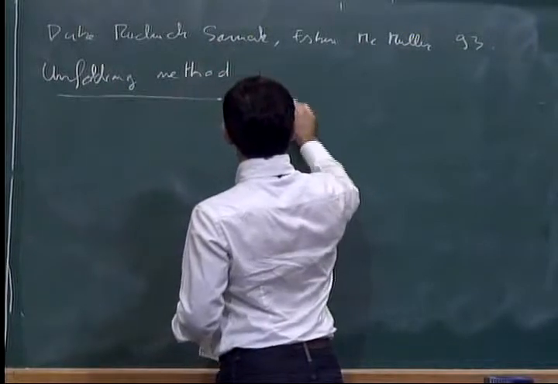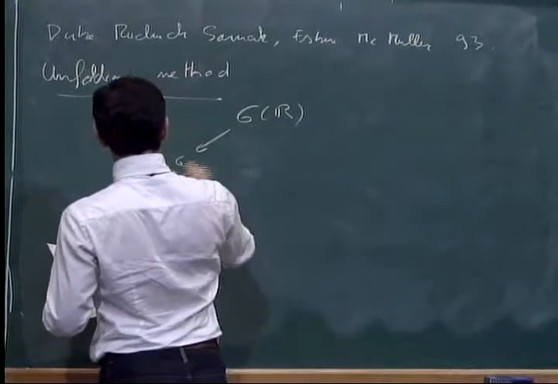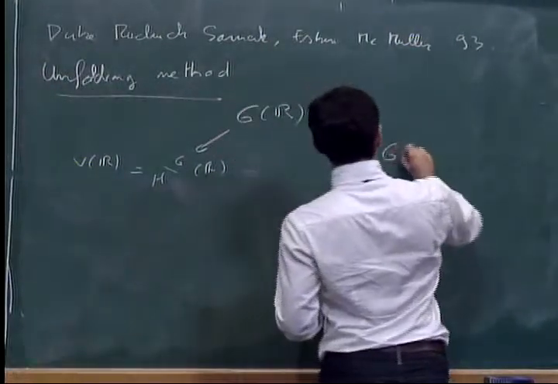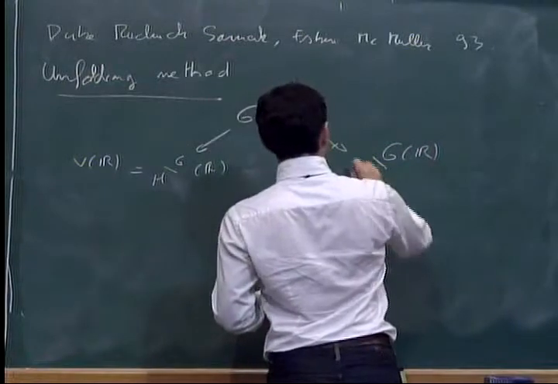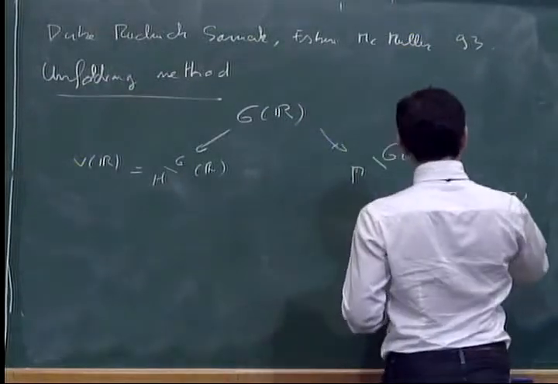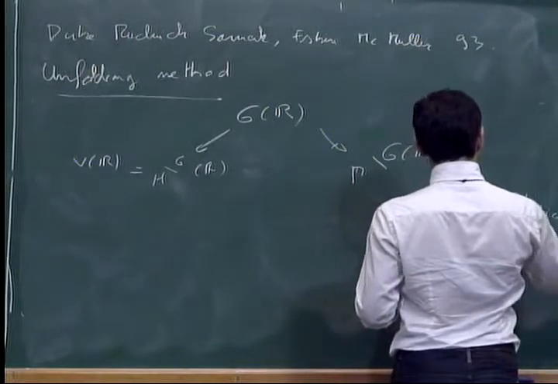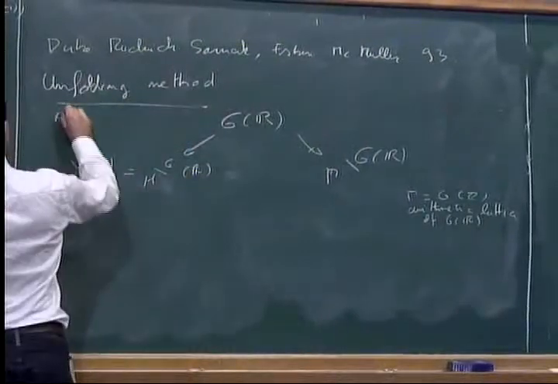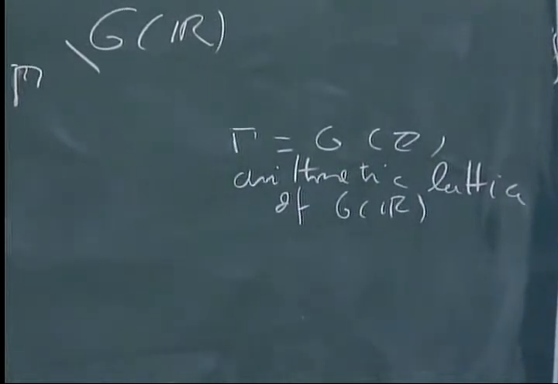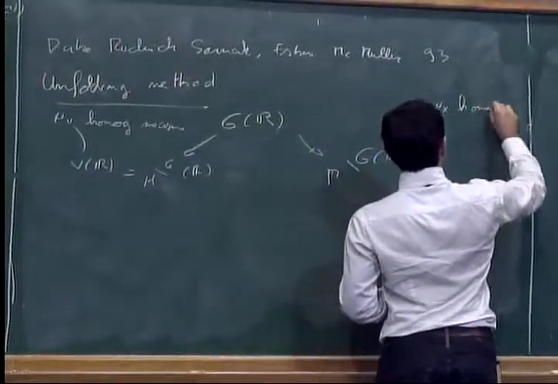So we start with G over R above G of H of R, that is V of R. On the other side, we get G of R on gamma, where gamma is simply G of Z, an arithmetic lattice of G of R. So here we have mu V homogeneous measure, and here I call this space X, and we get mu X, a homogeneous probability.